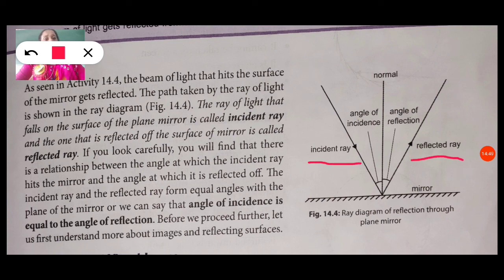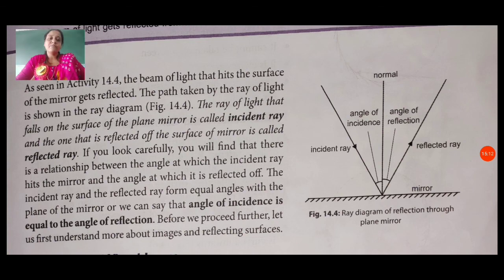Then we have the angle. You are also familiar with angles because you have learned them in your maths. So this proves both have equal measure. They prove it to us, and you can see it here also using this figure.